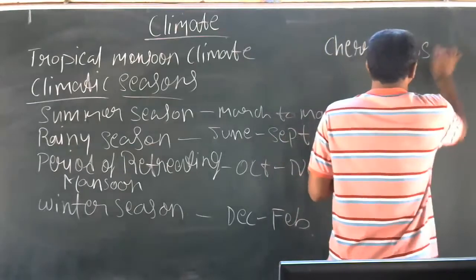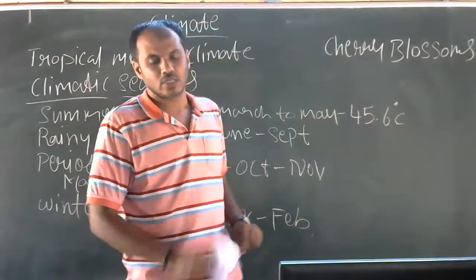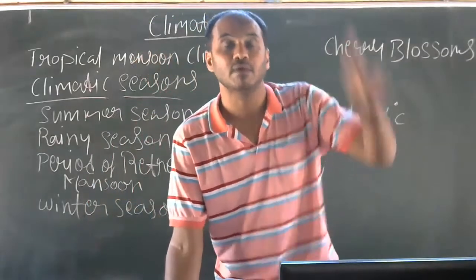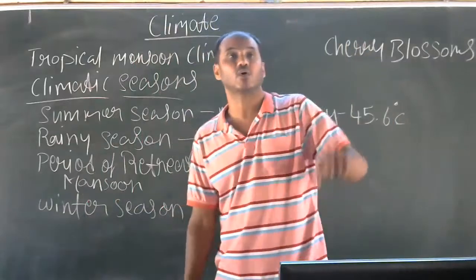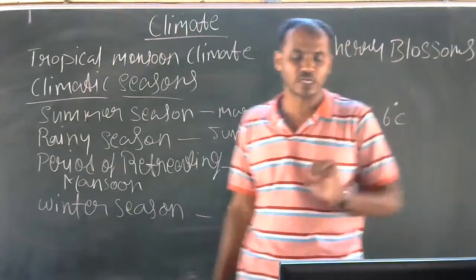So why has it been called the cherry blossom? Because it helps the flowering of the coffee plants.